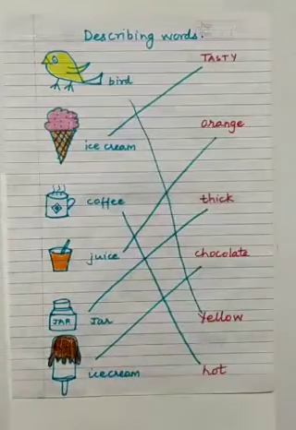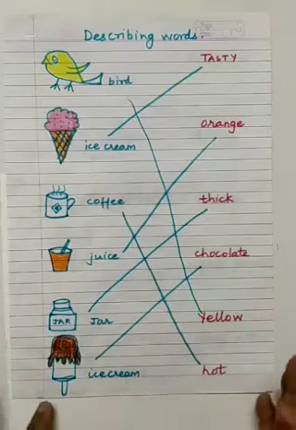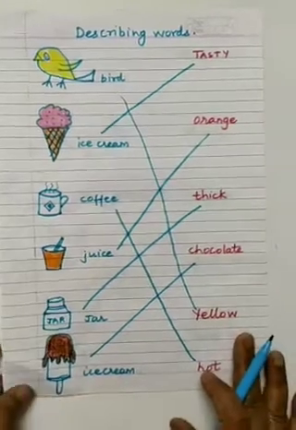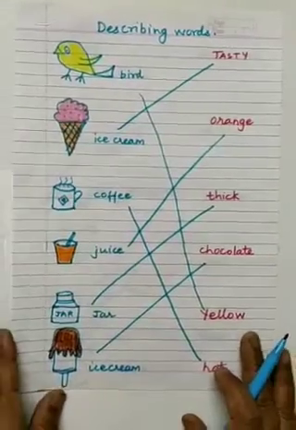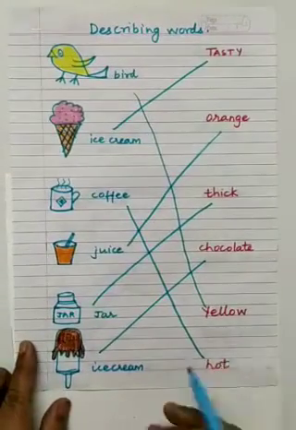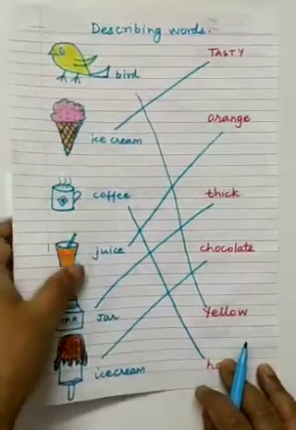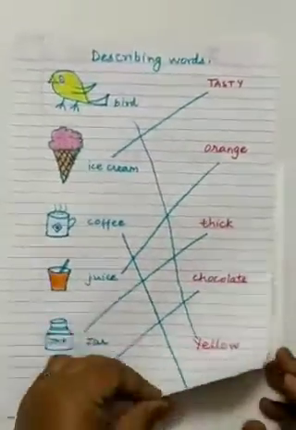So we are describing the naming word. These are all naming words, and we are telling something about the naming word. So it is known as describing words. When you go to a higher class, these describing words are known as adjectives. One more, sorry, backside also it is there.